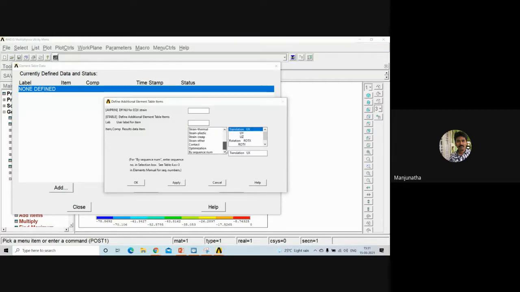Go to select by sequence here, click on SMISC, and define the parameter as 3. SMISC 3 is the standard code which has been fixed in the ANSYS software in order to draw bending moment and shear force diagrams. So SMISC 3, click apply.